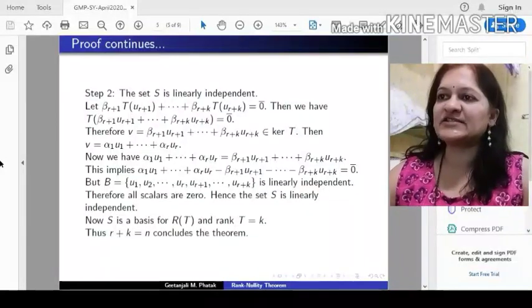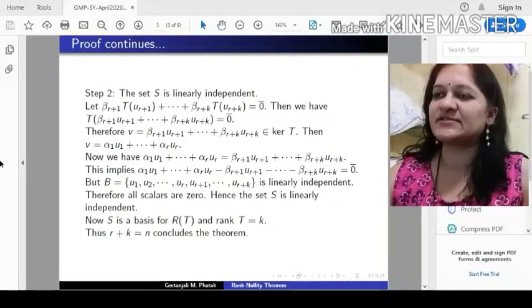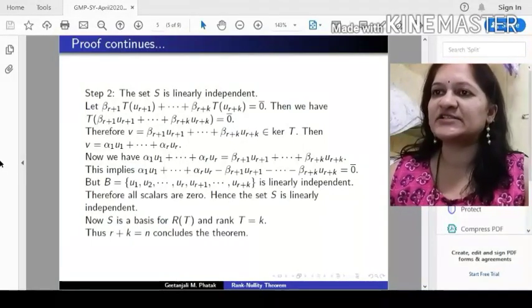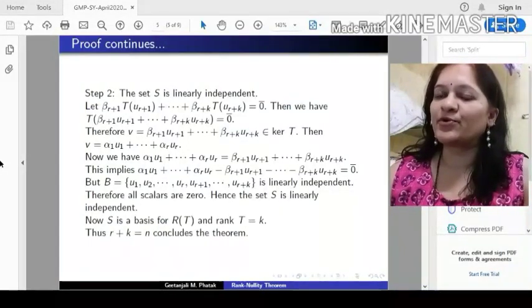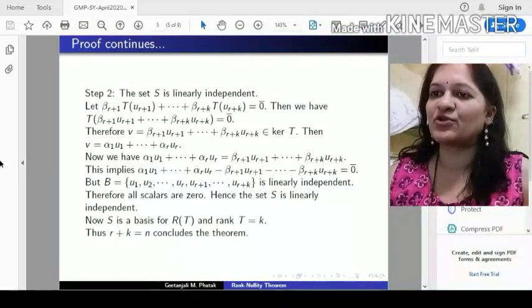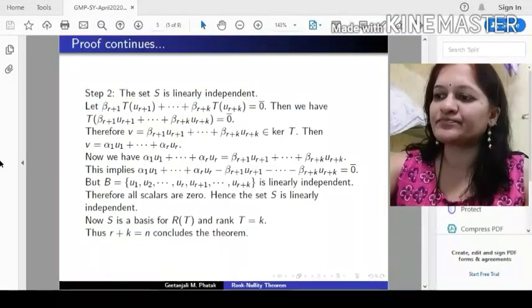The dimension is the number of elements in the basis, that is K. So rank of T, that is the dimension of the range, is K. Thus we have proved that r plus k equals n, where r is the dimension of the kernel, k is the dimension of the range, and n is the dimension of V, which is the domain.